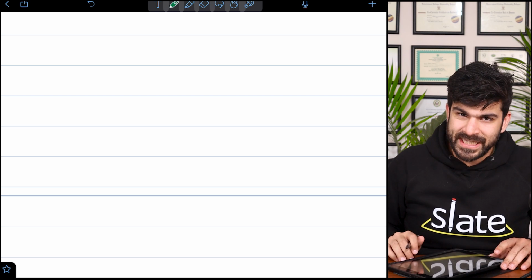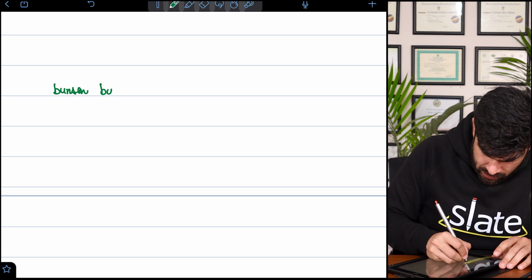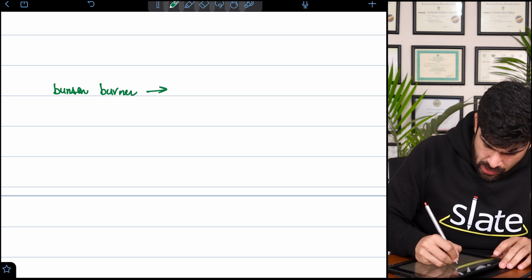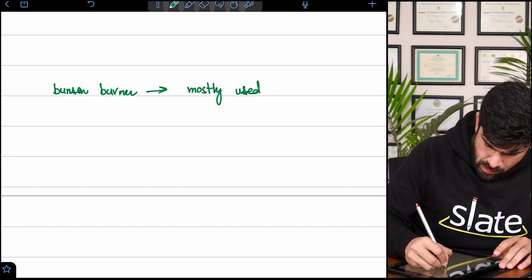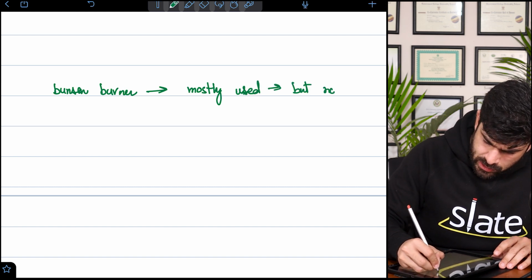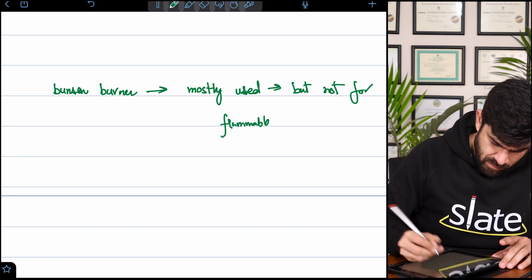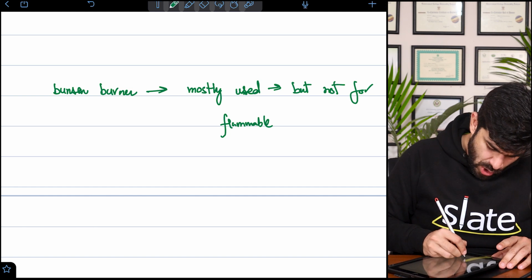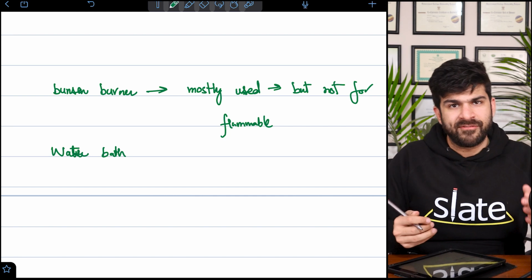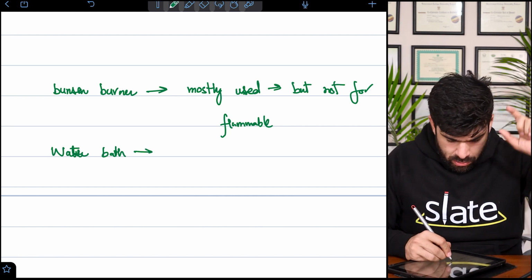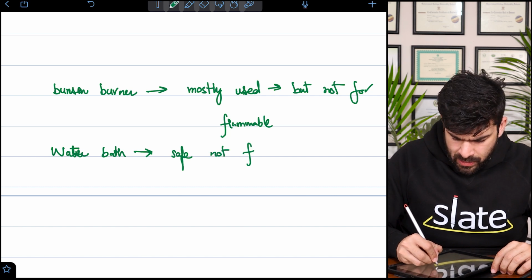There are 3 types of heating methods. Bunsen burner, mostly used, but not for flammable items. Then we have the water bath. We heat the water and we place something in it. So this is safe, not flammable,